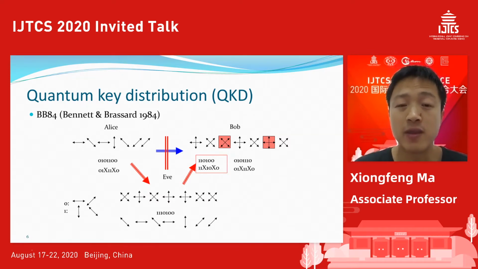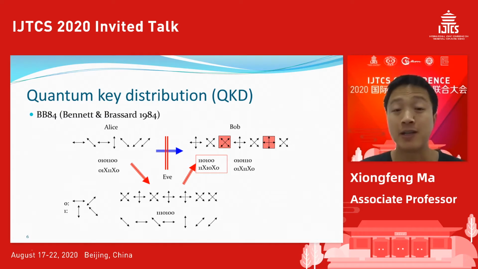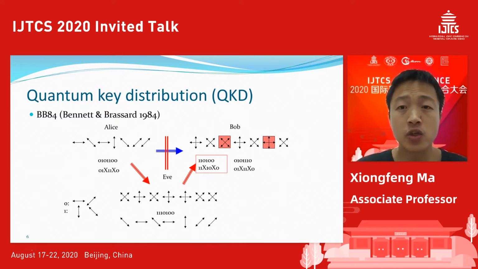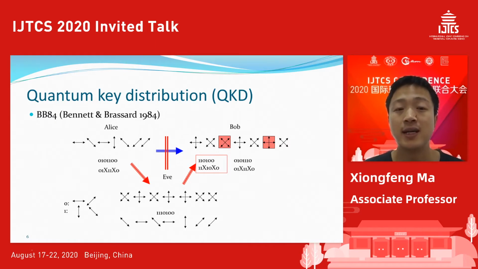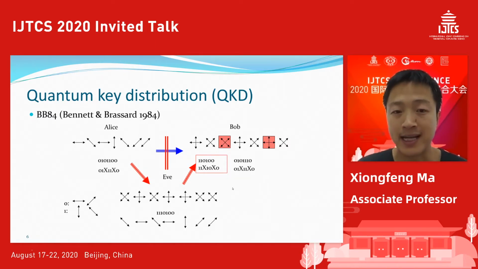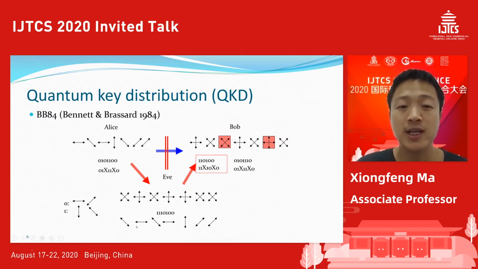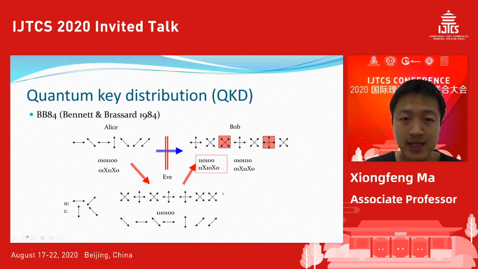So if Eve performs some attack, let's talk about a very simple attack. Eve performs a measurement, so she tries to get the information from Alice's state. Again, same as Bob, Eve does not know ahead of time what Alice's basis is. So one naive attack is that Eve performs the measurement, randomly chooses the basis and gets the state. And then after performing the measurement, Eve can resend the state to Bob.